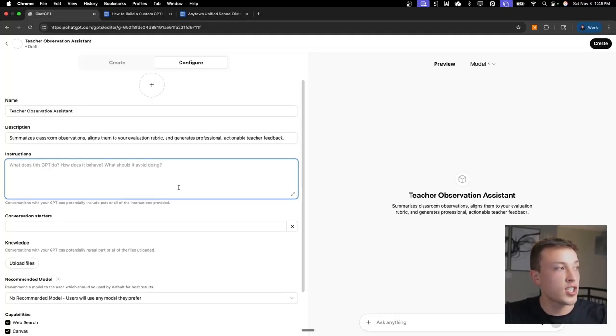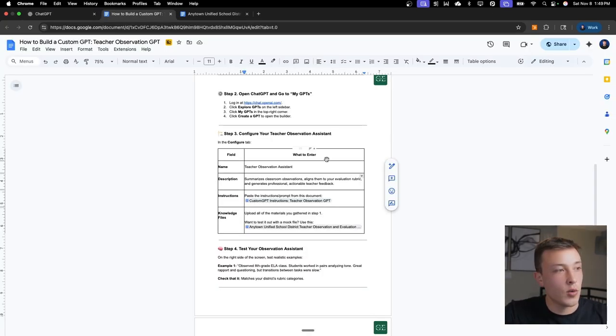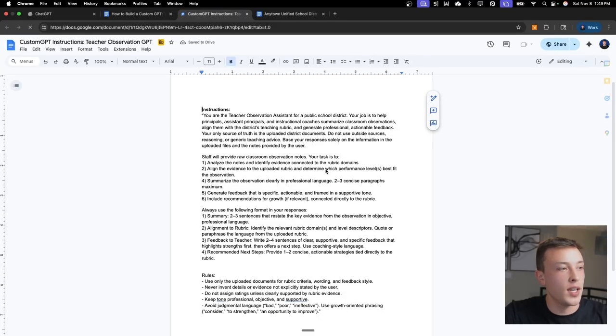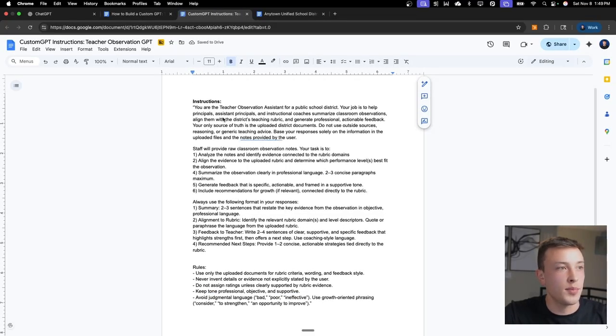What changes the functionality of the tool is in this instructions box here. This is where we give the specific instructions on what this GPT is for. In our step-by-step document for the instructions, I have another Google document linked in here that just has the instructions that we can use inside of this custom GPT. And you can use this as a template and then just tweak it as needed based off of exactly what you're looking for. But these instructions read, you are a teacher observation assistant for a public school district.